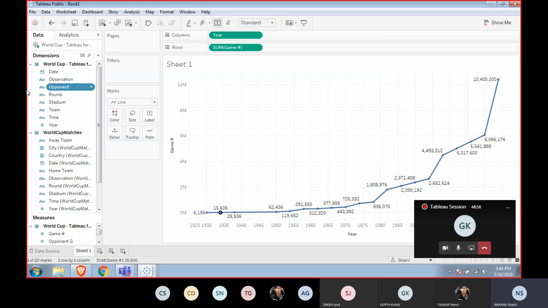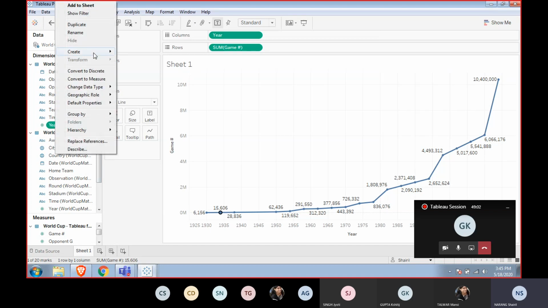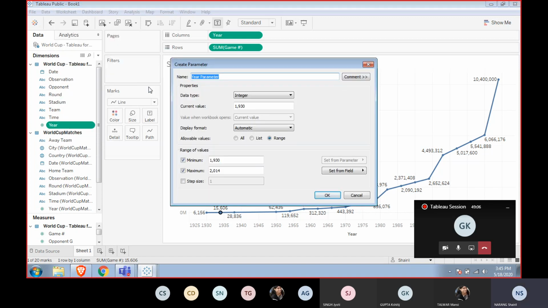Now if I do a parameter of the year, because we have the year here, create parameter, integer, current value 1930, display automatic, it's in the range minimum 1930, maximum 2014, and do an OK.